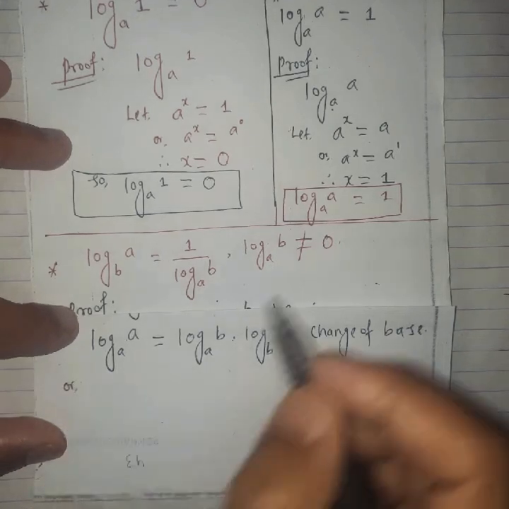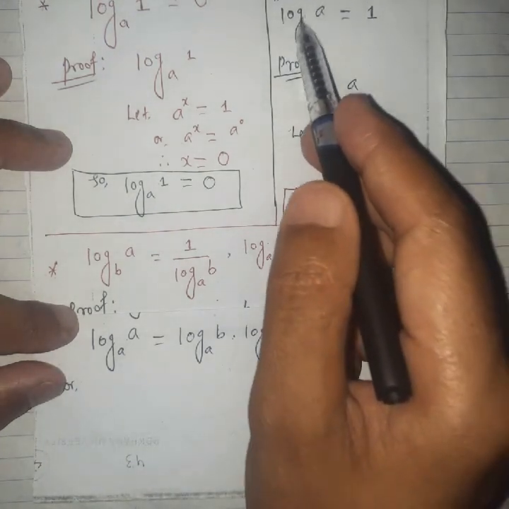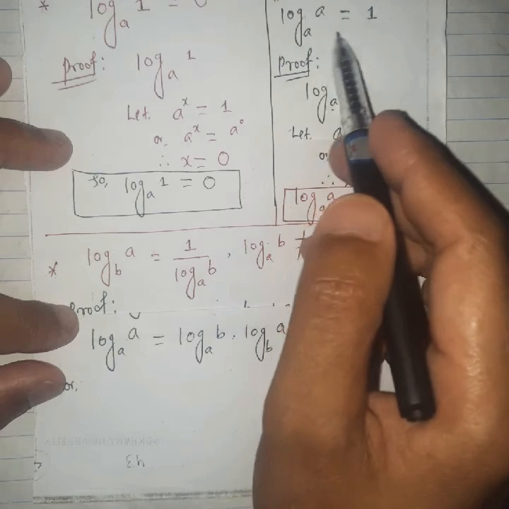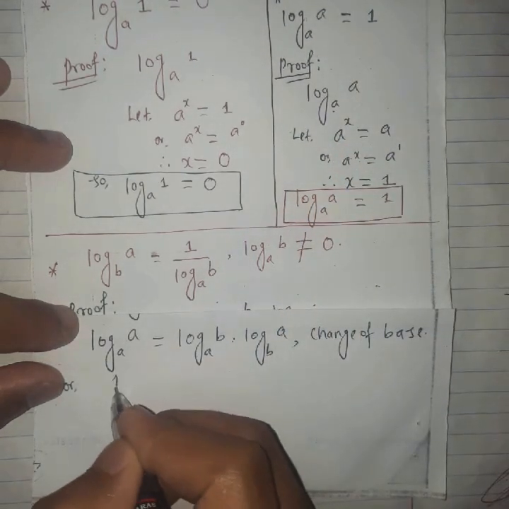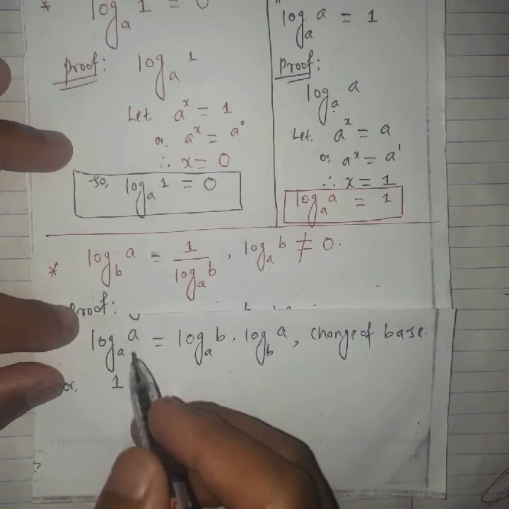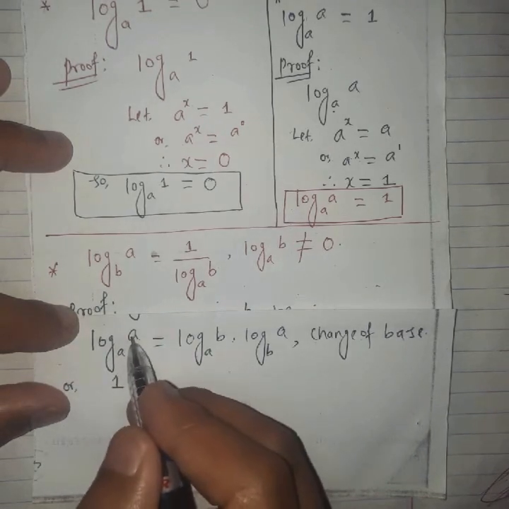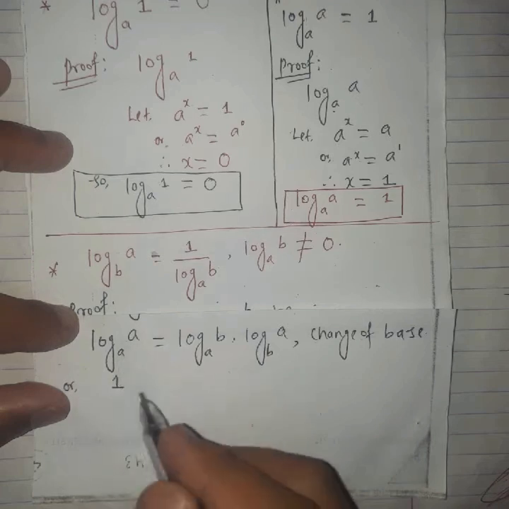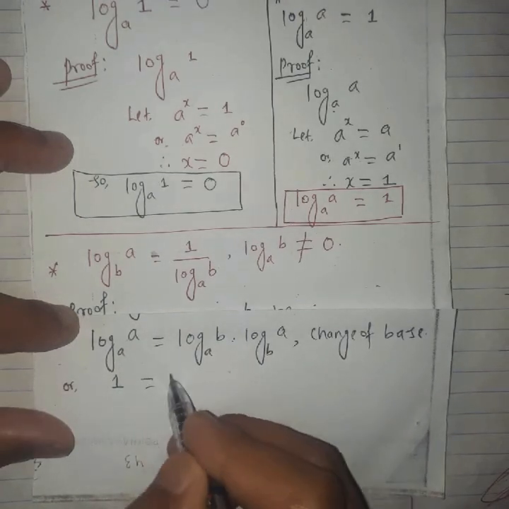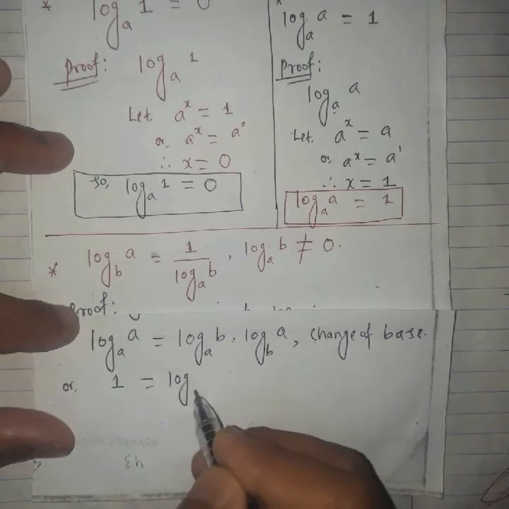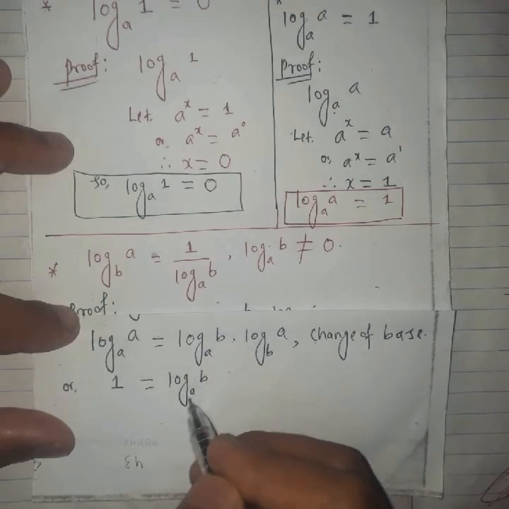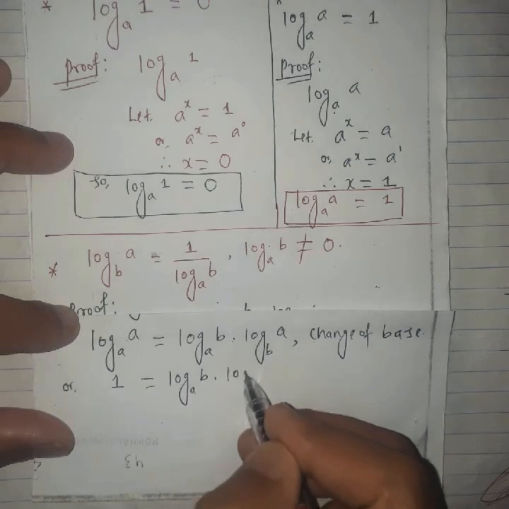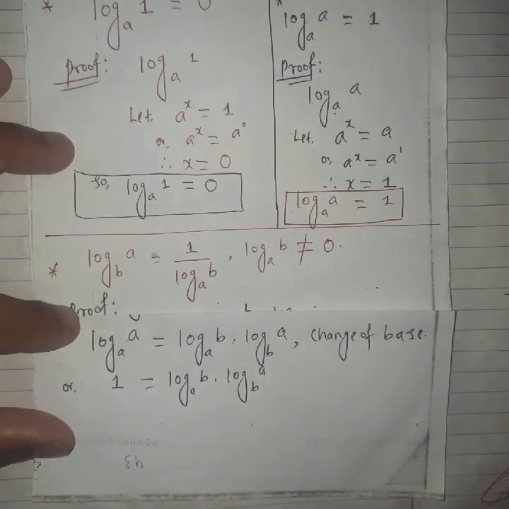And here we discussed that the log of a with the same base a is 1. So in place of this expression we can put 1, the value of the log with the same base and argument, and this can be written as log of b with base a times log of a with base b.